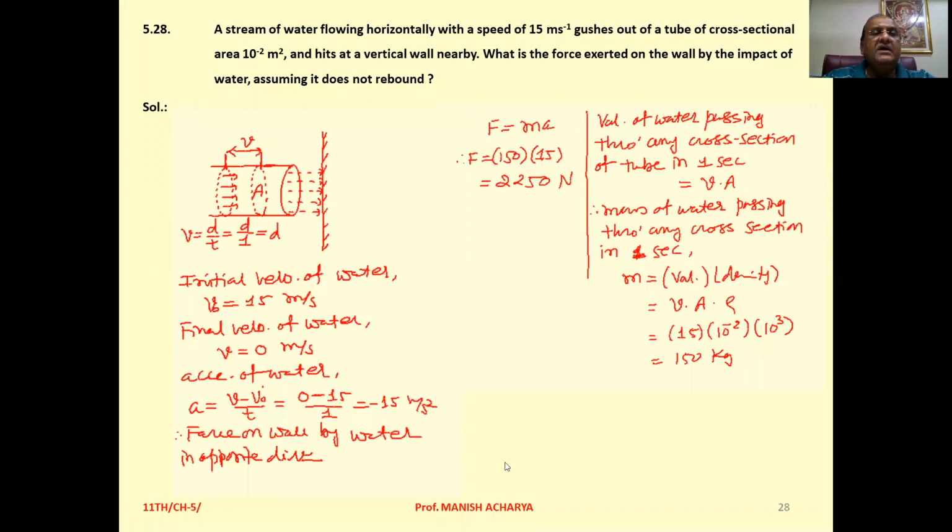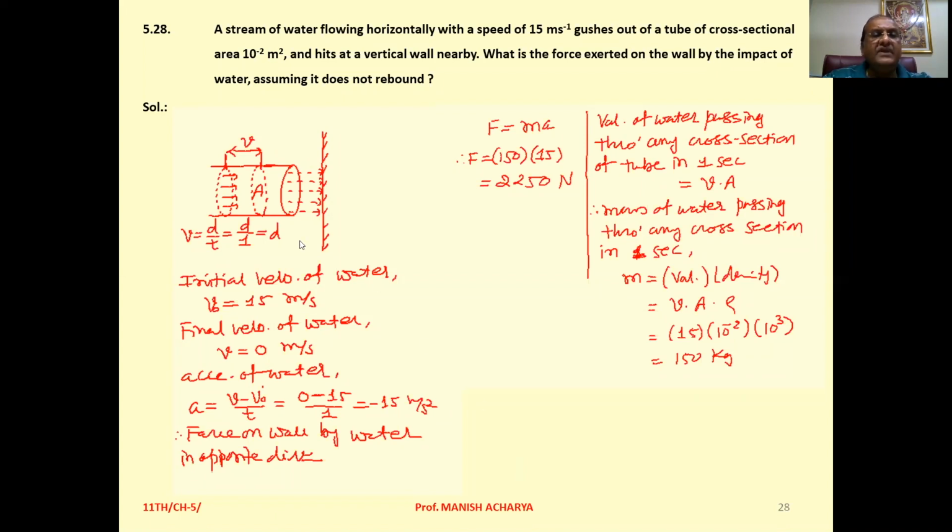5.28. A stream of water flowing horizontally with a speed of 15 meter per second gushes out of the tube of cross-sectional area 10 raised to minus 2 meters square and hits a vertical wall nearby. What is the force exerted on the wall by the impact of water, assuming it does not rebound?